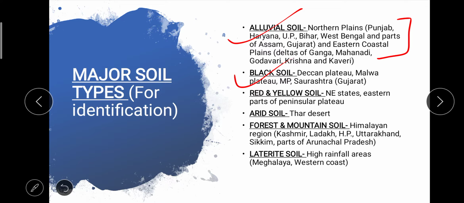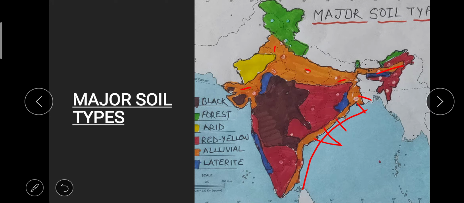Now see the map, see the list again. Red and yellow soil. Okay, northeastern states, eastern parts of peninsular plateau. We are discussing here the areas where soils are largely found. Okay, small patches we can ignore them. So you can see in peninsular India, eastern part is there, right?